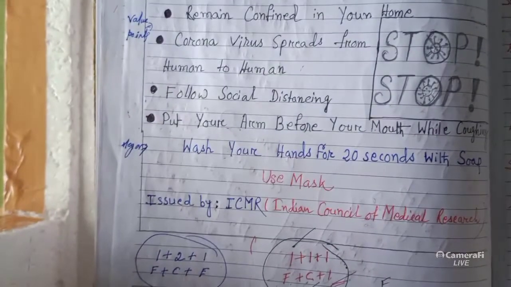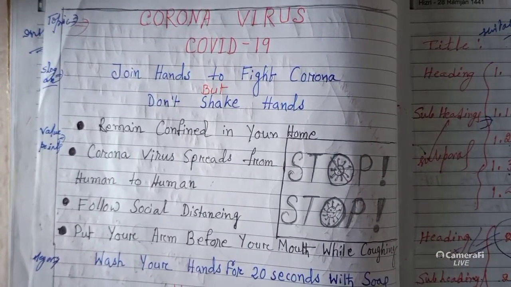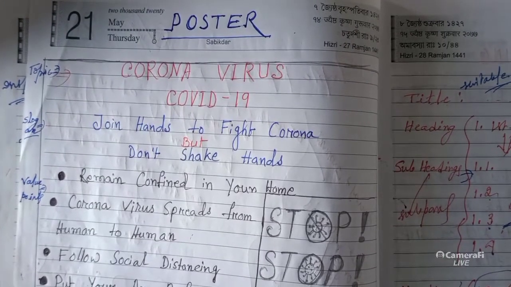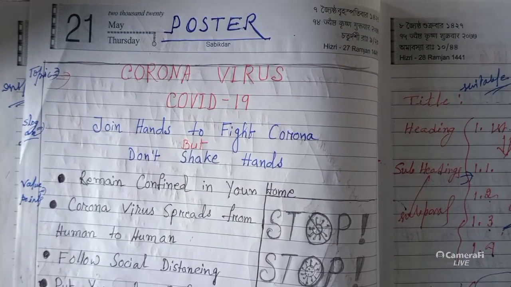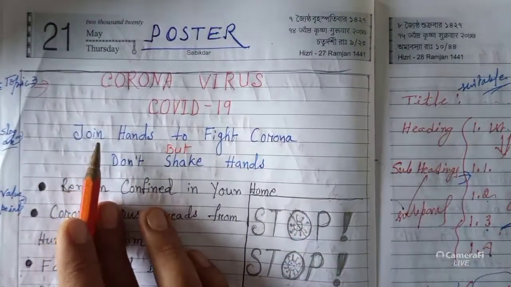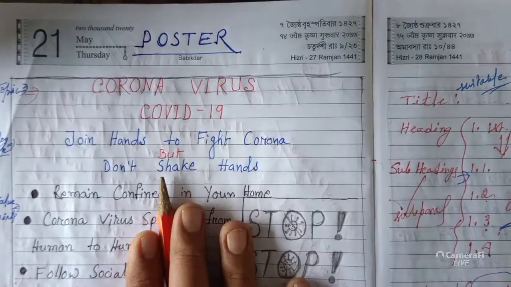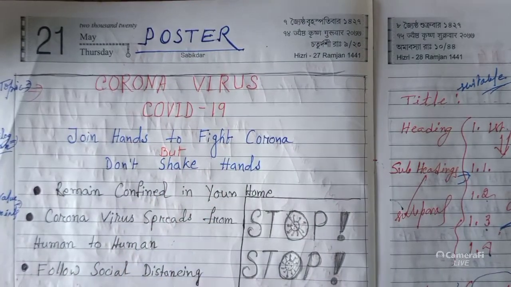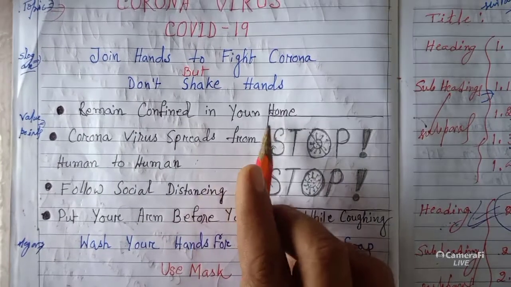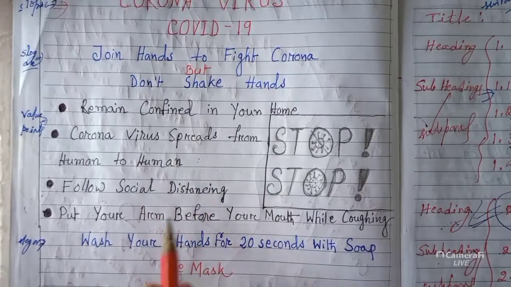Let's see here, one poster is there about coronavirus. Okay, this is also a poster, coronavirus, COVID-19. So here I have used the slogan part: join hands to fight corona, but don't shake hands. These are my helping points. Remain confined in your home. Coronavirus spreads from human to human. Follow social distancing.